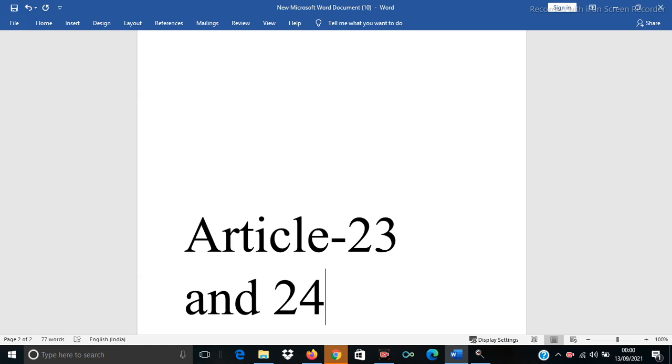Again, you will find the Factories Act, which protects children. There is the Employment of Children Act 1938, which also prohibits employment in the Indian Factories Act, Mines Act, Merchant Shipping Act, Motor Transport Workers Act, Plantation Labour Act, Bidi and Cigar Workers Act, which prohibit the employment of people below a certain age. This article, however, does not prohibit their employment in any innocent and harmless job or work.